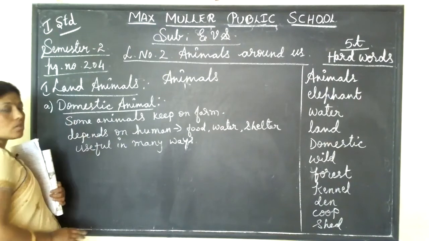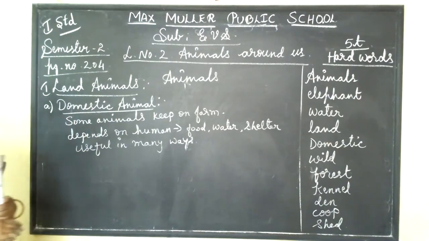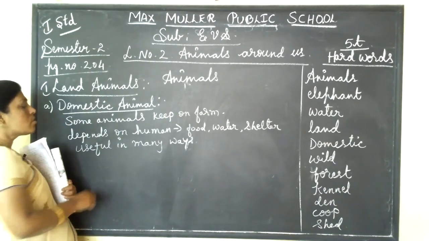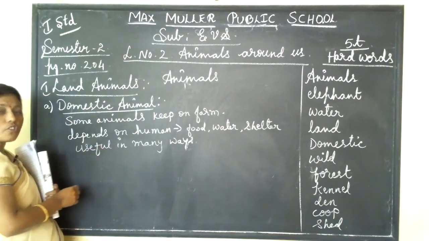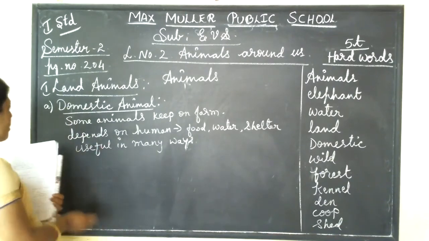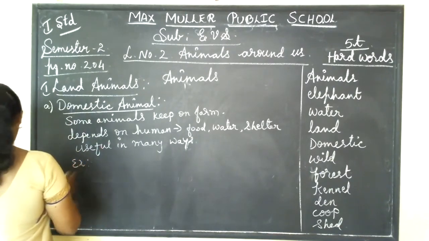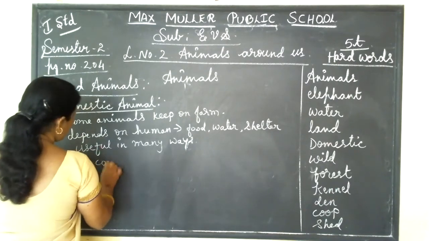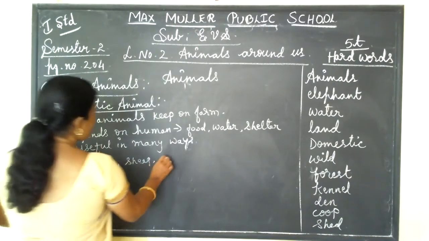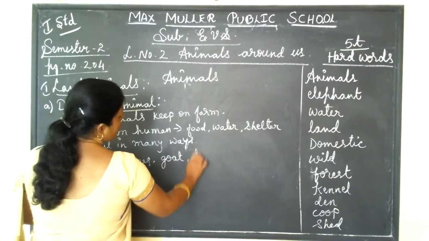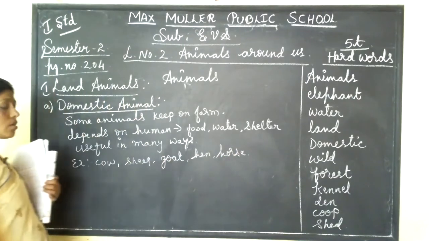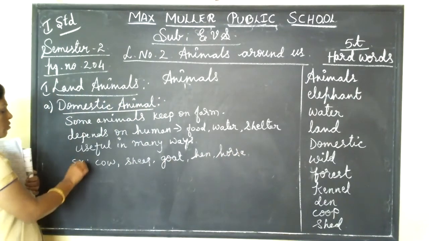So what is meant by domestic animals? Some animals we keep on a farm. So those animals we call domestic animals. They depend on human for shelter, food and water. They are very useful in many ways. See example. Tell me the example. Cow, sheep, goat, hen, horse. We are using horse for riding, isn't it? Yes. So they are useful in many ways.